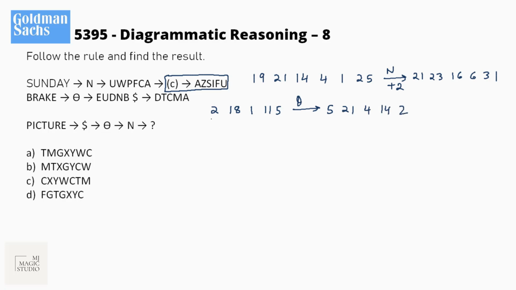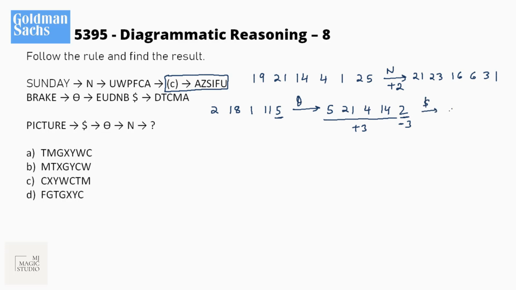So 2 becomes 5, plus 3. 18 becomes plus 3. 1 becomes plus 3. 4, 11 becomes plus 3. And this 5 becomes 2, that is minus 3. So the others are plus 3 and the last one is minus 3. Now let's see what this dollar is bringing change to.